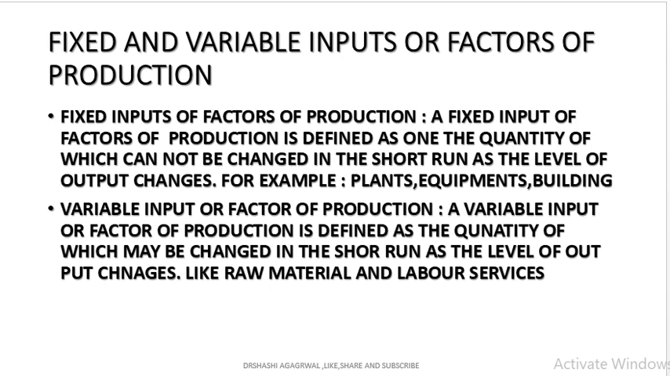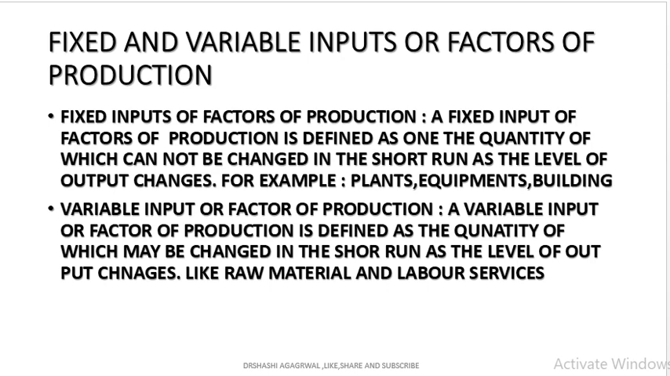Fixed and variable input or factors of production. First, we will understand what is a fixed input or factor of production. A fixed input or factor of production is defined as one, the quantity of which cannot be changed. Like in the long run, if we have an industry and there is more demand, we cannot purchase or install the machinery overnight. It will take some time.